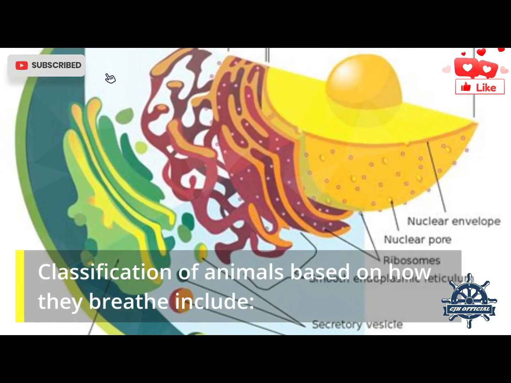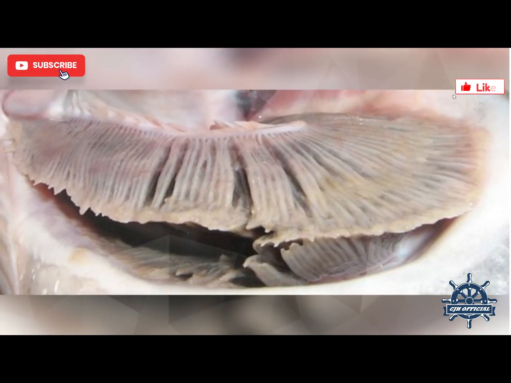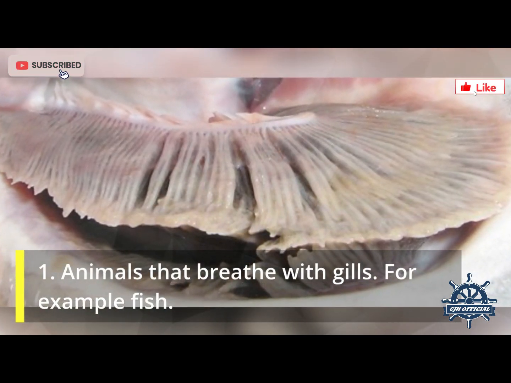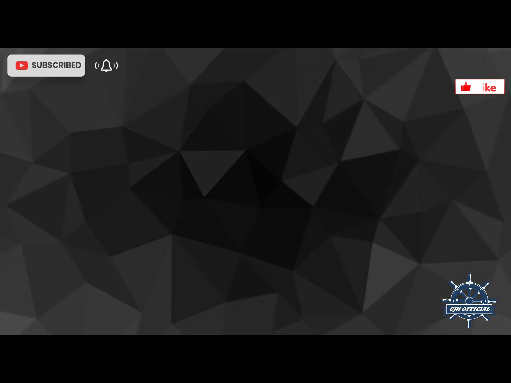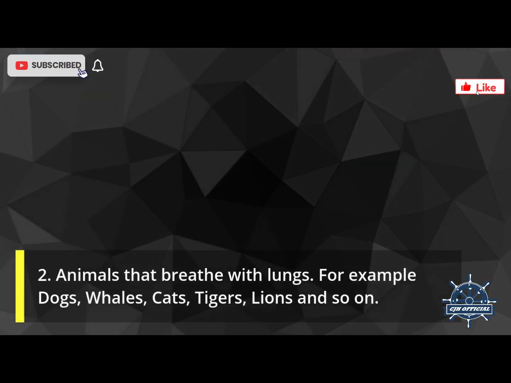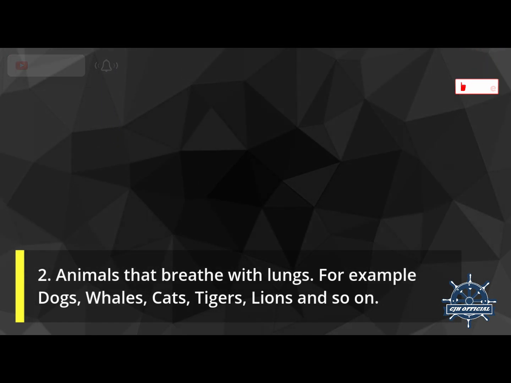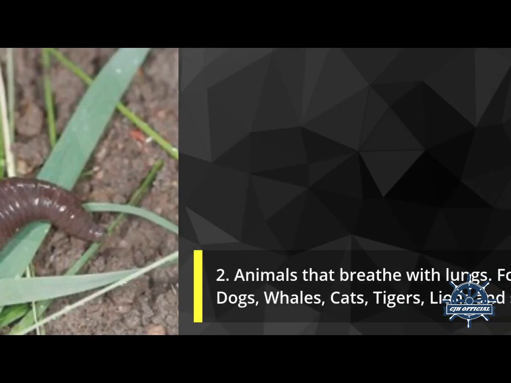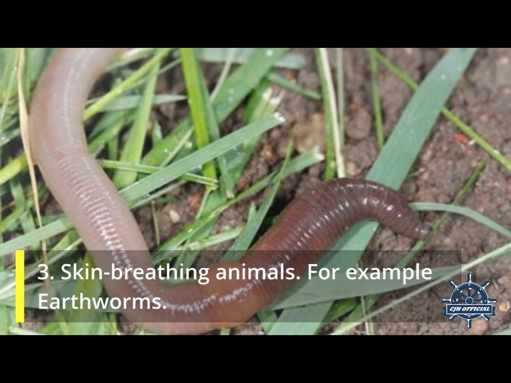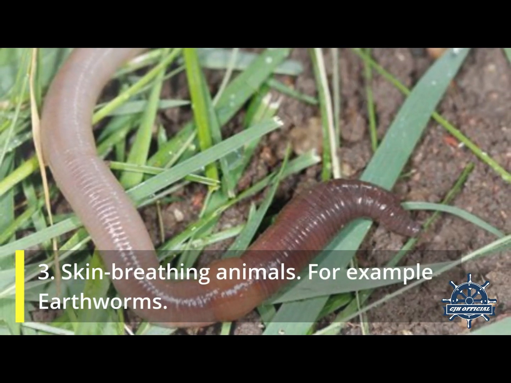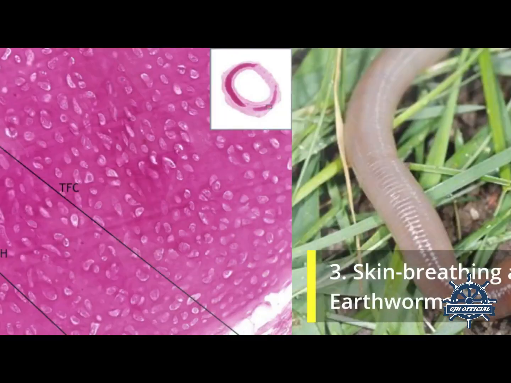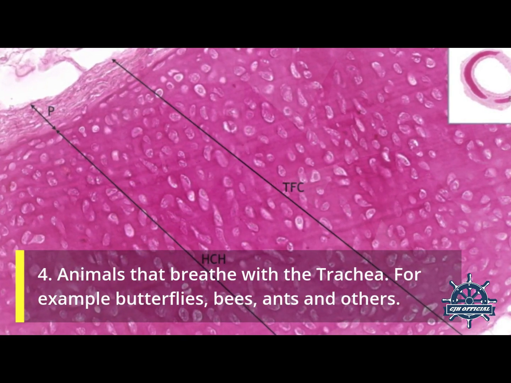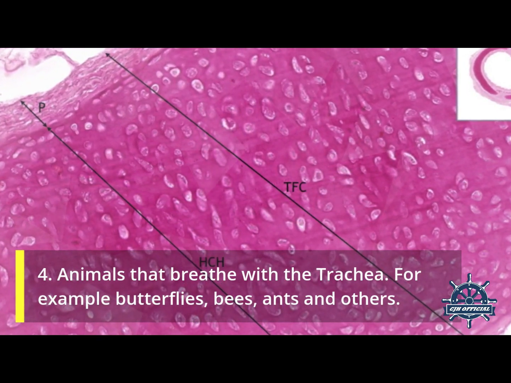Classification of animals based on how they breathe include: 1. Animals that breathe with gills. For example, fish. 2. Animals that breathe with lungs. For example, dogs, whales, cats, tigers, lions, and so on. 3. Skin-breathing animals. For example, earthworms. 4. Animals that breathe with the trachea. For example, butterflies, bees, ants, and others.